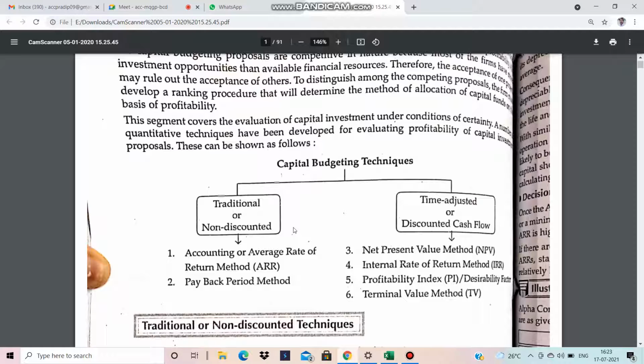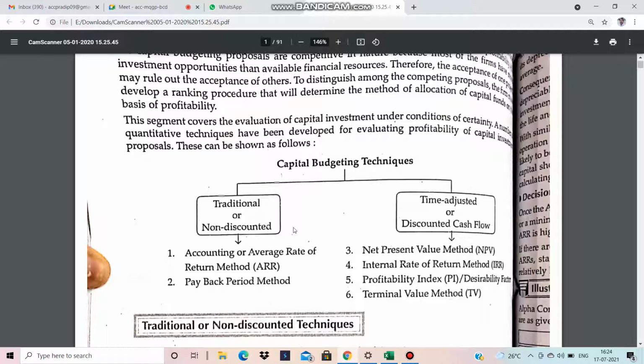Okay, so for capital budgeting, you see my screen, there are two types of technique. One is traditional or non-discounting technique and another is time adjusted or discounting technique. Under the non-discounting technique there are only two: accounting rate of return and the payback period. And under the discounting technique there are four methods.